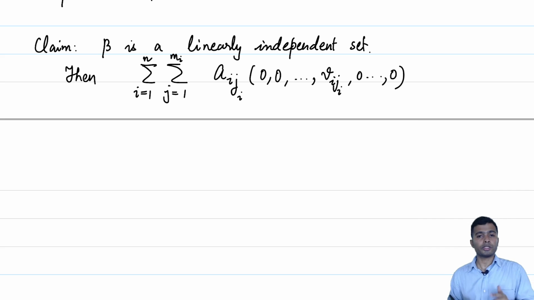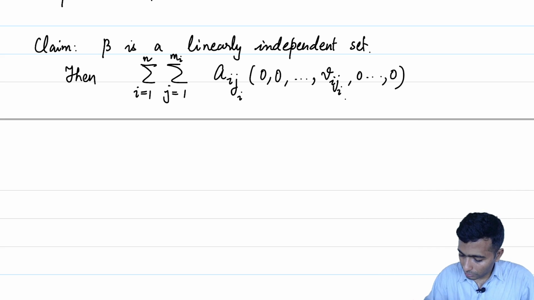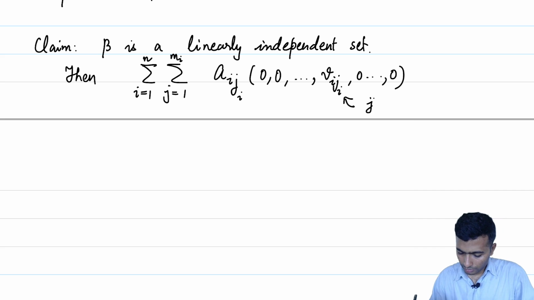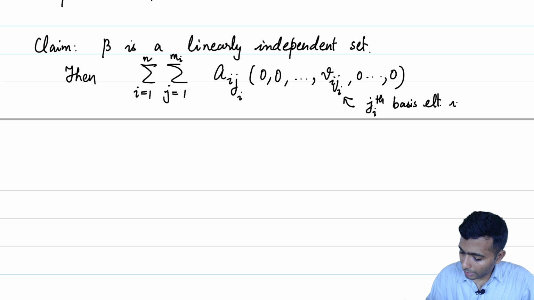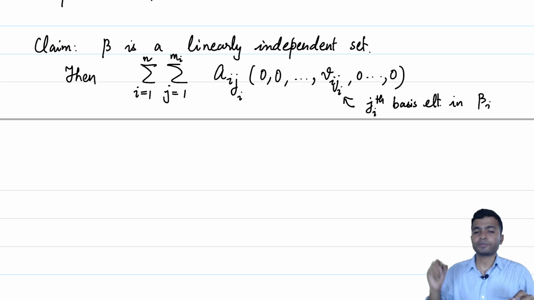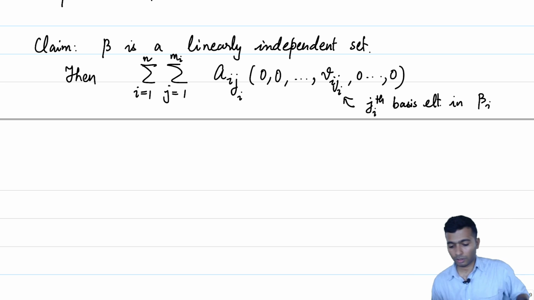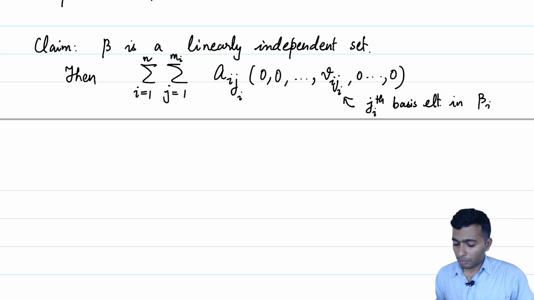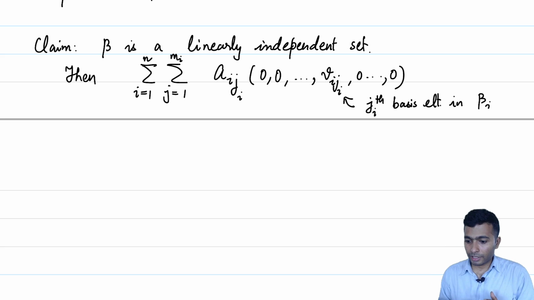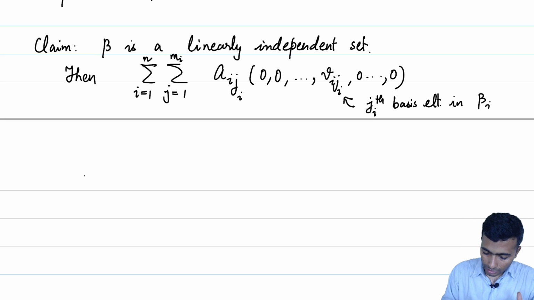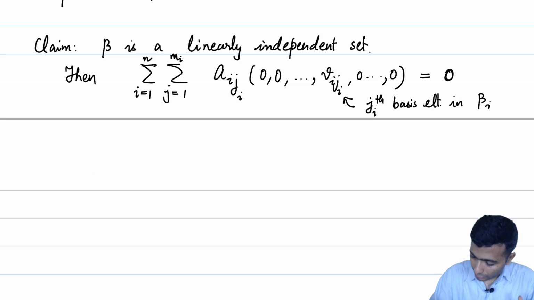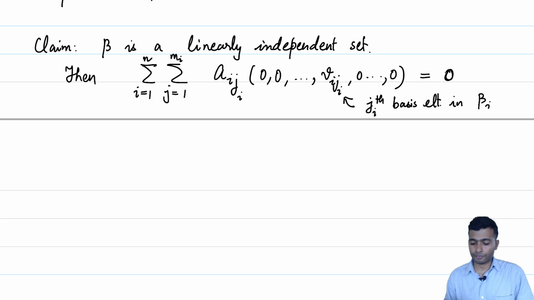Yes, this captures all the basis elements. What is v_ij_i? It is the jth basis element in beta i. But then the scalar multiplication and the vector addition are defined in such a manner that the above is equal to 0. Let us consider some such relation which is equal to 0.